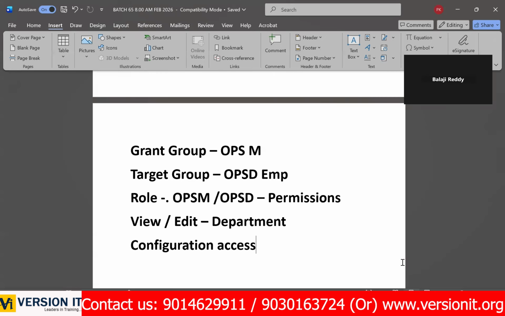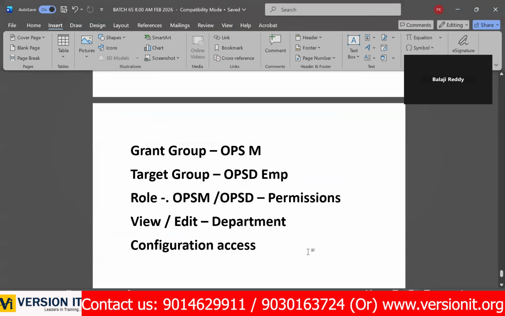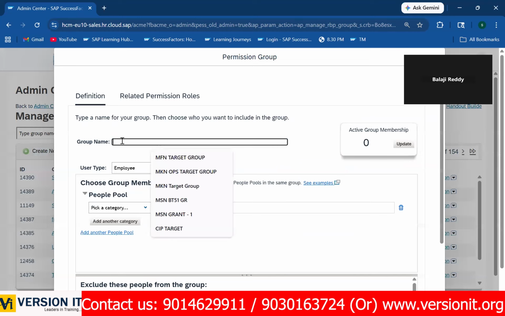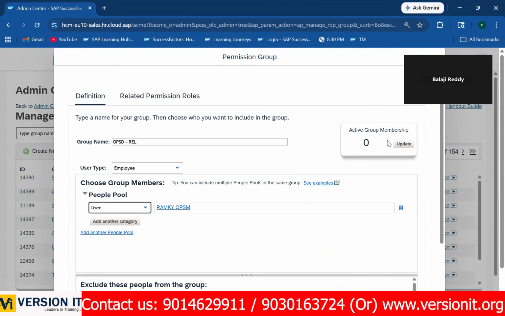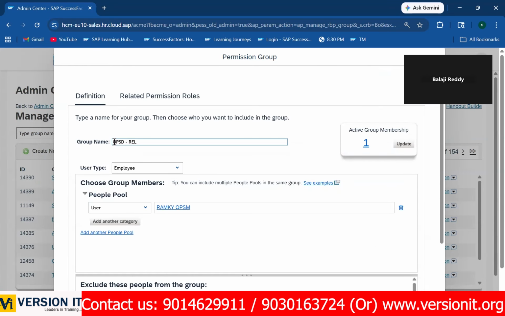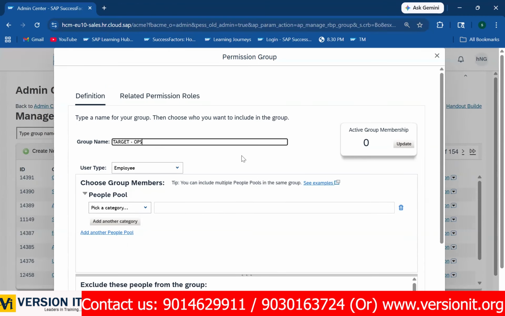Now let us create in the system. So permission groups. First, we need to create permission groups, right? So for operations department, let us create the permission group first. Create new, operations department. User, I'm adding user. Operations manager. Let us take some operations manager here. This is grant group. Now target group you need to create. In target group, operations department, all employees, right? Yes, sir.